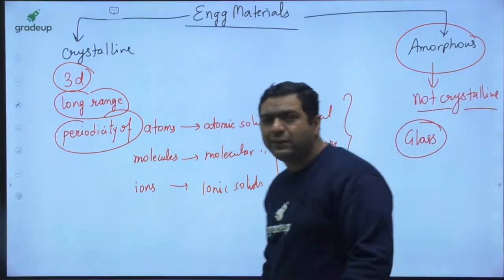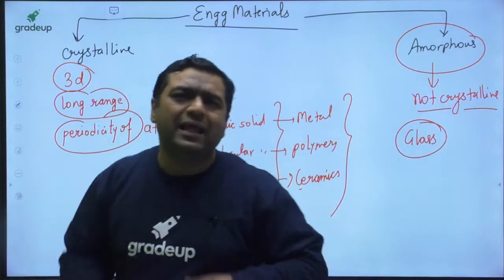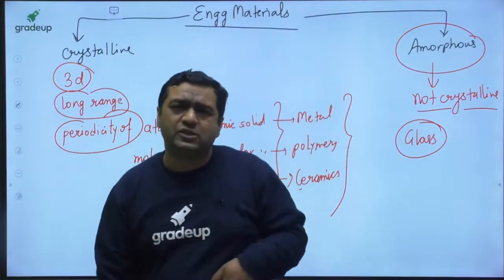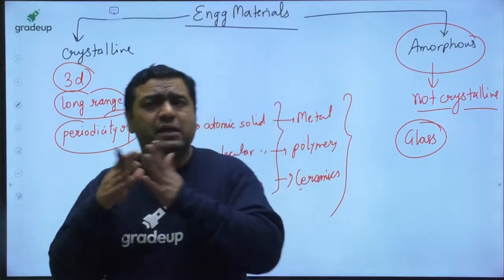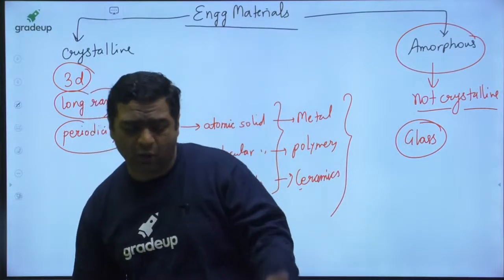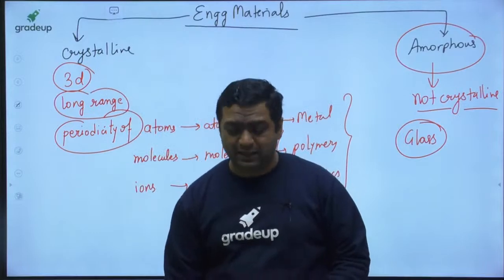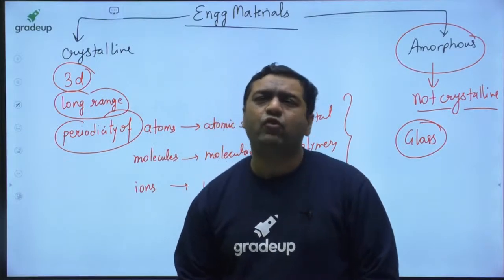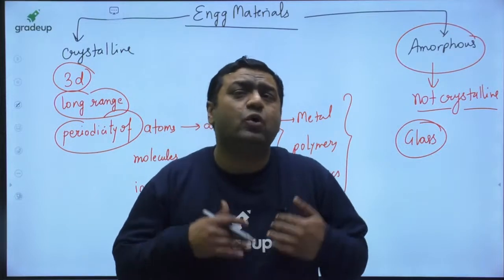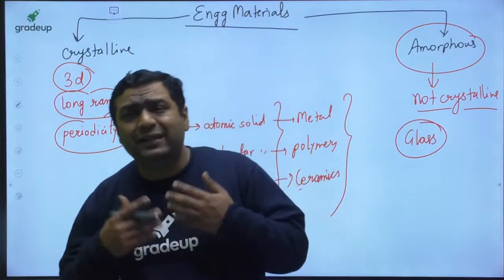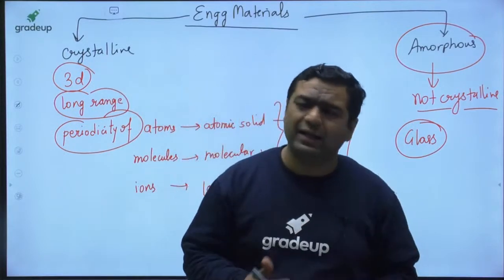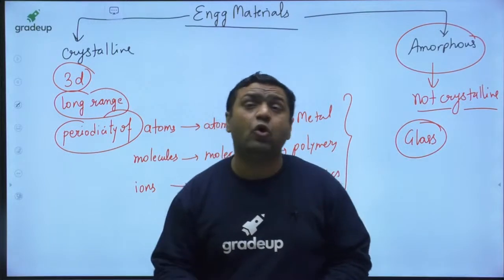Now my dear, some people are saying, okay sir, is it that metals are always going to be crystalline and glass is always going to be amorphous? So my dear, any material can be crystalline, can be amorphous. That depends upon various things I am telling you right now. Like there is a saying that nobody is good or bad from his childhood, from his birth. He becomes good or bad based on the teaching given by his or her parents, then only he or she will become good or bad. It is very much correct, because by birth nobody is good or bad.